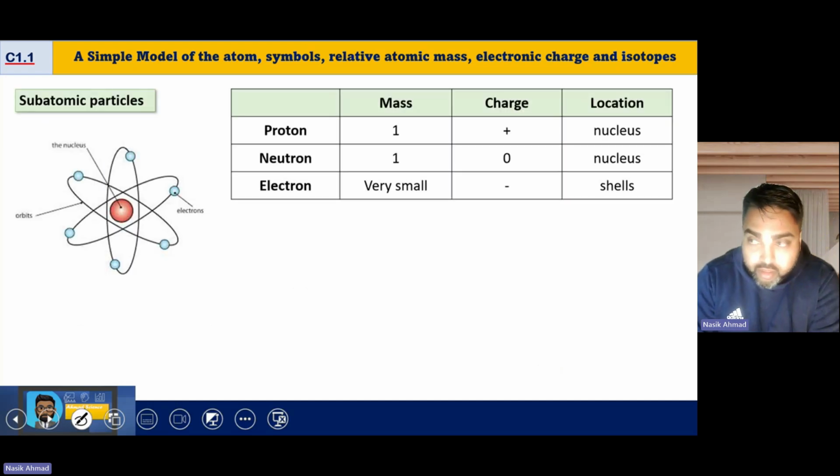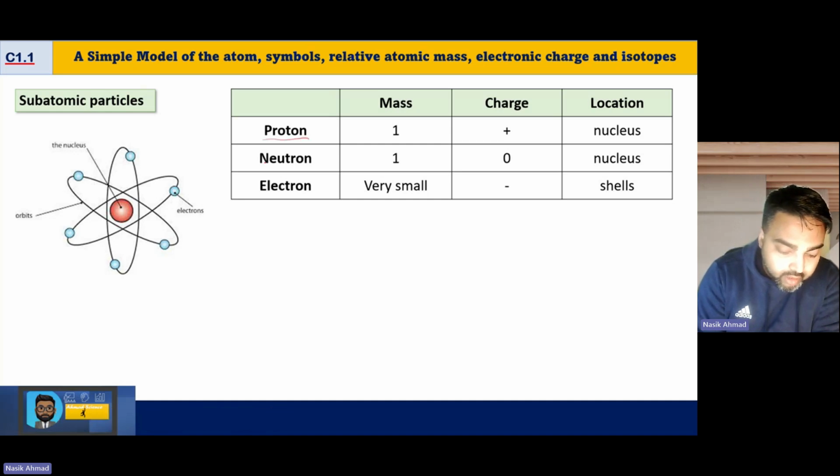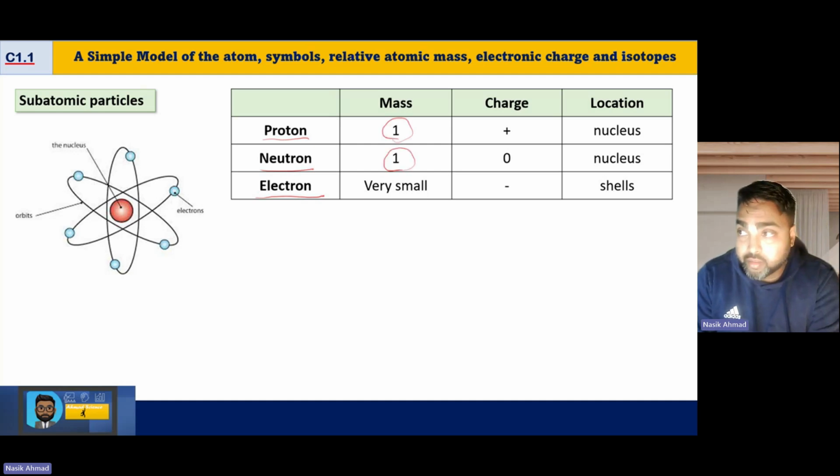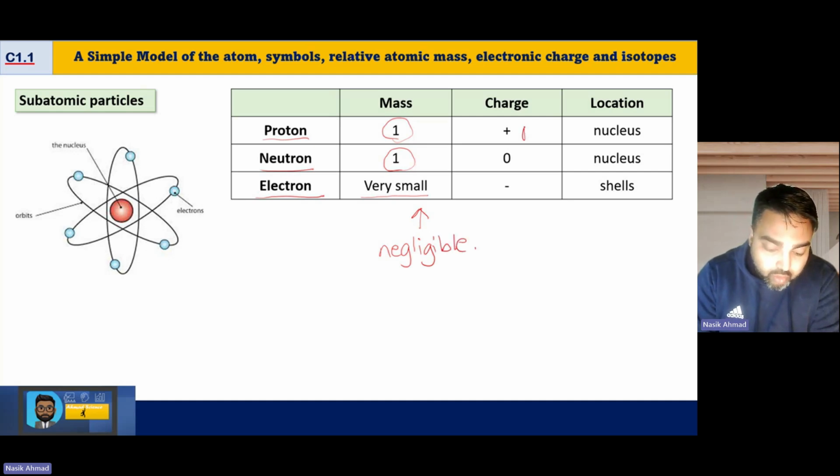So we've got 3 subatomic particles: protons, neutrons, and electrons. The mass of a proton and a neutron we've already looked at, and its relative atomic mass is 1. The mass of an electron is very, very small, almost negligible, almost 0. The charge of a proton is +1, the charge of a neutron is 0, and the charge of an electron is -1. The protons and the neutrons are found inside the nucleus,